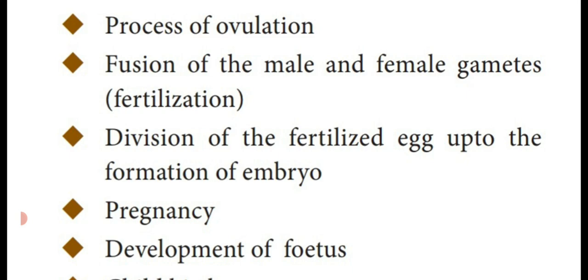Then fusion of male and female gametes is known as fertilization or syngamy. Dear students, define fertilization is an important 2-mark question. Fusion of male and female gametes, that process is called syngamy or fertilization. Then the fertilized egg undergoes several divisions to form an embryo. So the diploid zygote, that is the fertilized egg, undergoes repeated division to form an embryo.